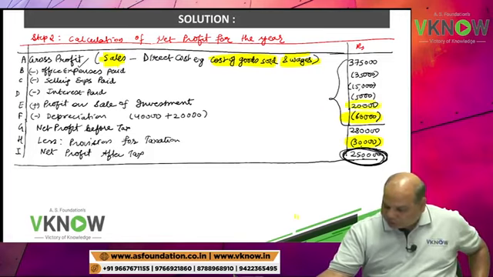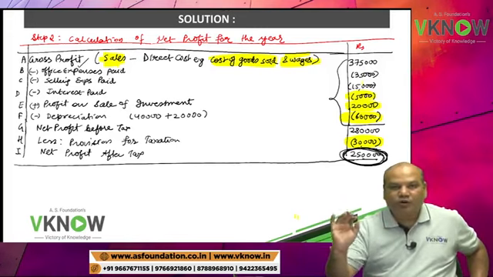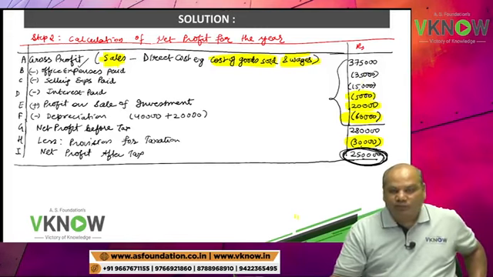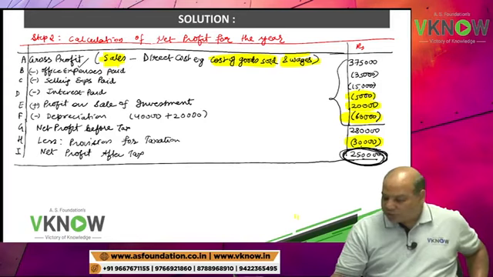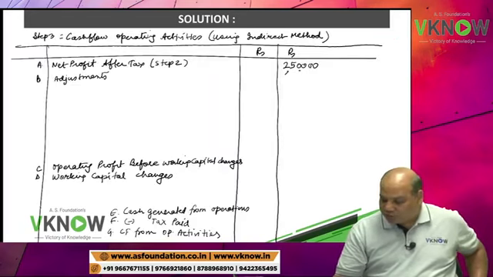Profit on sale of investment I will deduct. Interest paid I will add back. Gross profit, office expense, selling expense, I will not adjust those figures, but non-cash items and items required to be shown under other headings will be adjusted. So first you start with provision for tax.